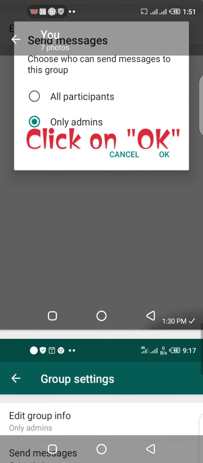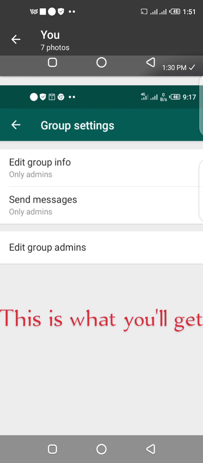When you click on OK now, you will see only you that will edit your group info. Only you, also being the admin, will also send messages to the group, except those you added as your admins to help you in the group. Only the admins that will monitor what is going on, remove whoever they want to remove, and also edit your group, send messages or send videos, and lock the group anytime they want to lock it. I hope this is helpful.